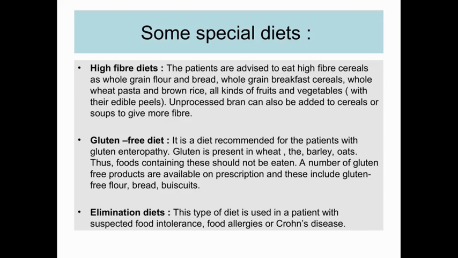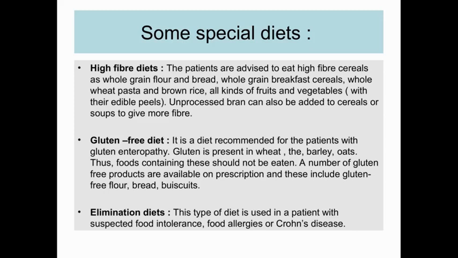Now moving on to some special diets. Besides the therapeutic diets, there are also diets which come under the heading of special diets. Now we have high fiber diets, gluten free diet, elimination diets and exclusion diets. In brief we will be discussing them.